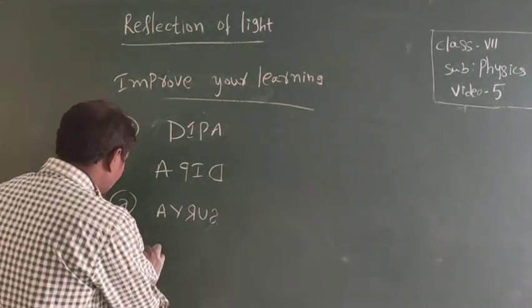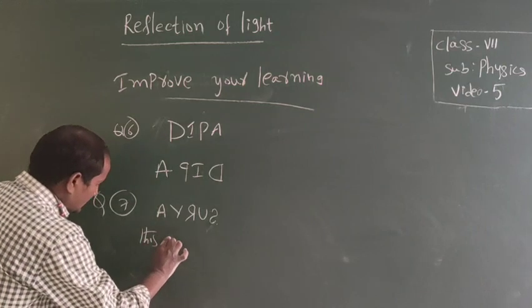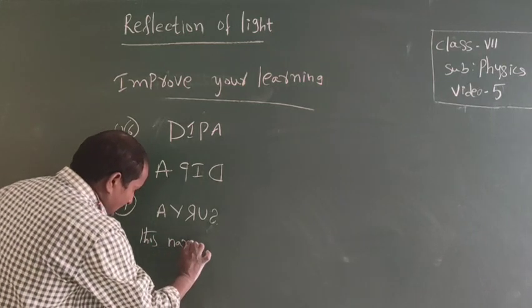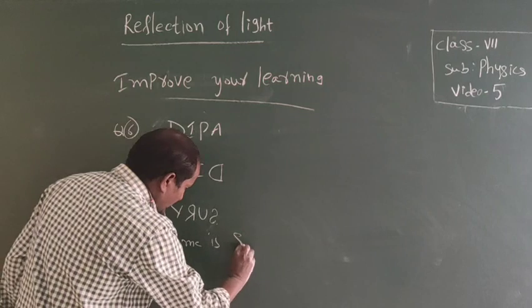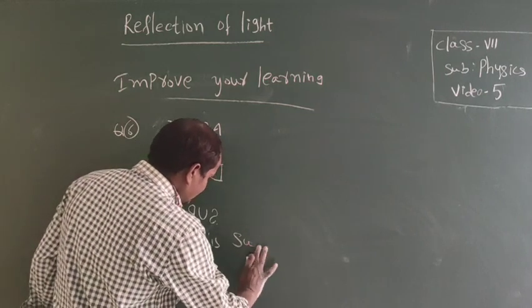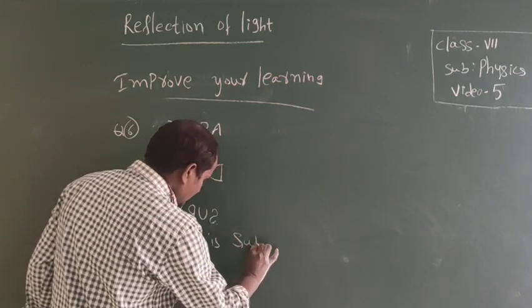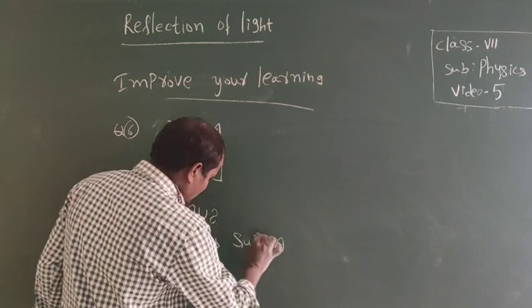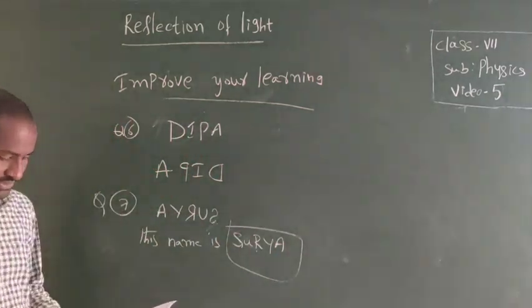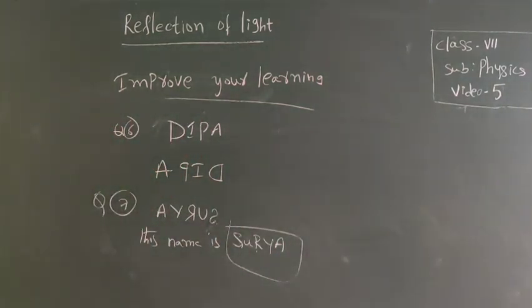This name is Surya. His name is Surya. It is the answer. Surya is the answer. Okay. The remaining questions I will explain tomorrow. Thank you.